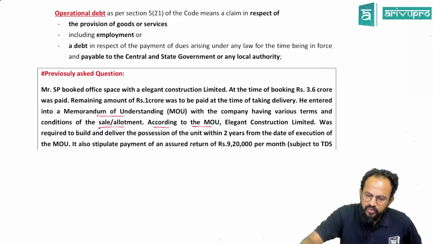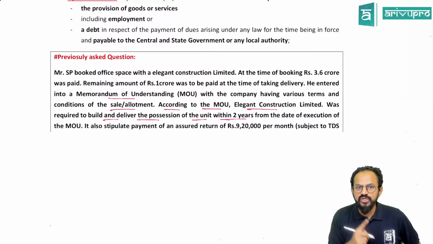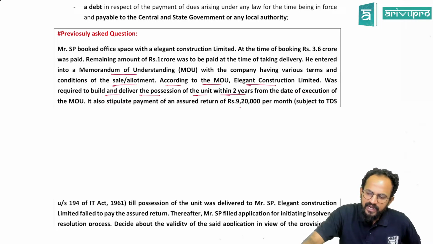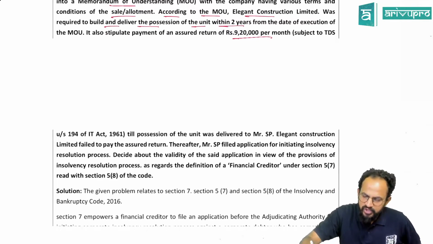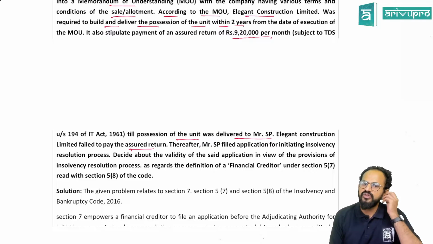According to the MOU, Elegant Construction was required to build and deliver possession of the unit within 2 years from the date of execution of the MOU. It also stipulates payment of an assured return of 9,20,000 per month till possession of the unit was delivered to Mr. SP. Elegant Construction Limited failed to pay the assured return. Thereafter, Mr. SP filed an application for initiating the insolvency resolution process. Decide about the validity of the said application in view of the provisions of the insolvency resolution process.